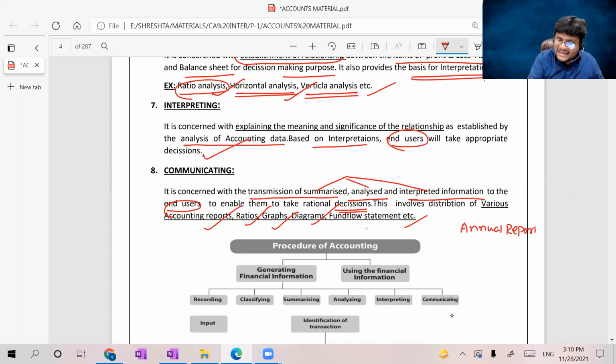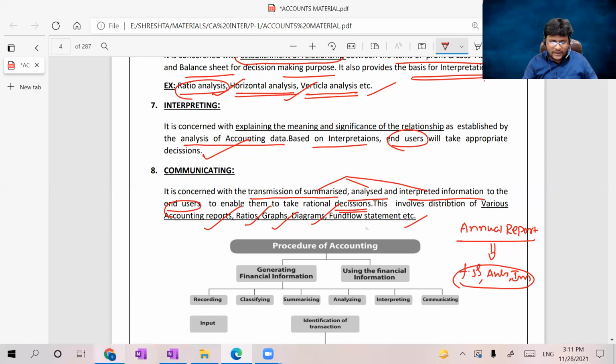Annual report. Sir, each and every entity, coming to the company point of view, I'm talking, each and every company will prepare an annual report at the end of the financial year. Annual report contains financial statements, analysis, interpretations, board of directors information, coming projects, different types of analytic issues. All such issues will be clubbed and termed as annual report. If you see the Reliance annual report, it will run over almost thousands of pages.